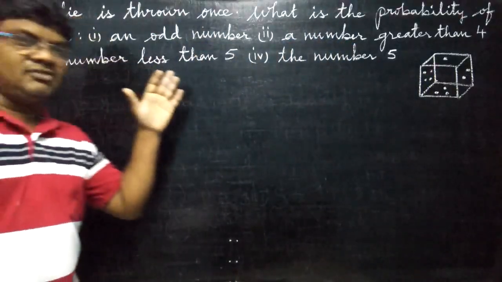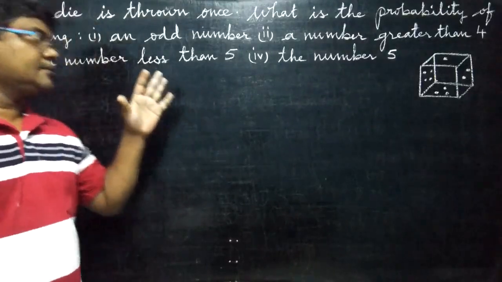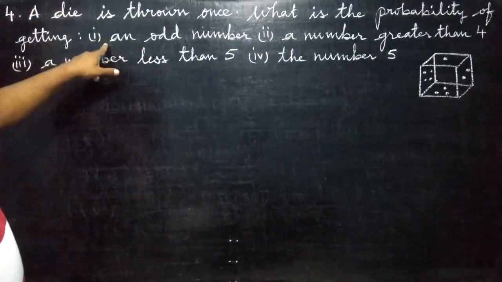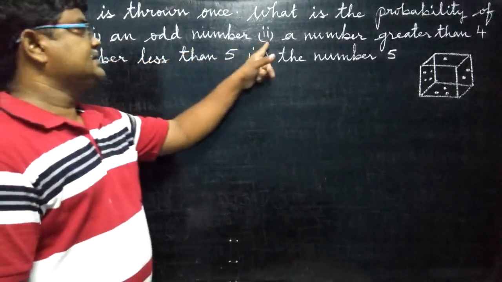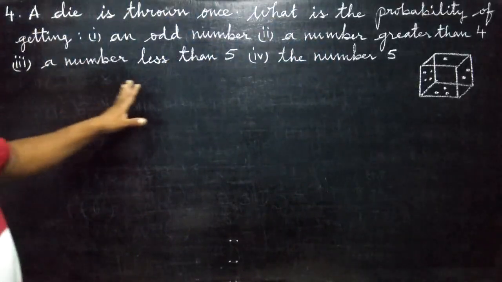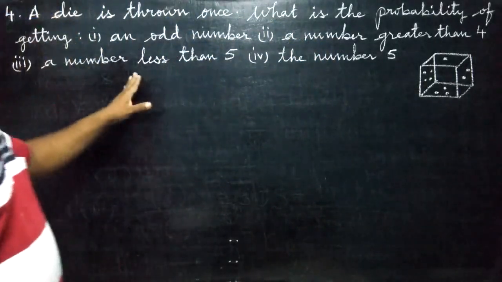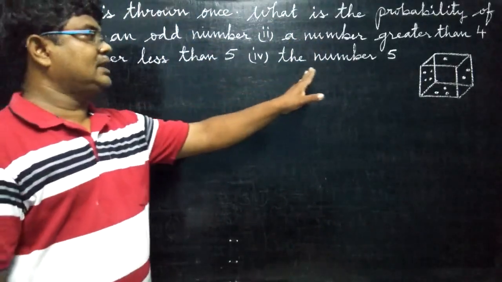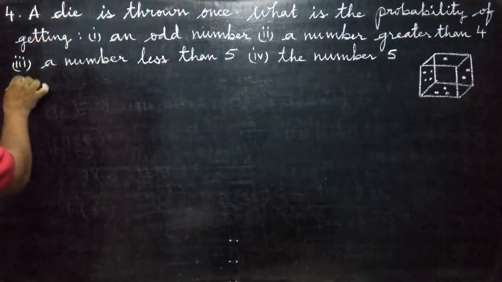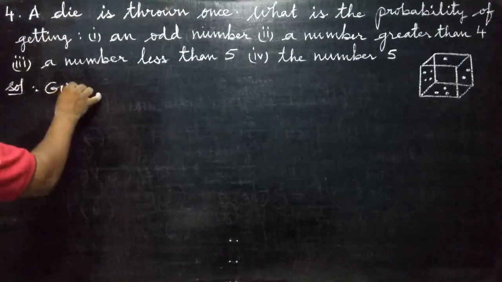So, how many faces will be there in a die? 6 faces. What is the probability of getting, first bit, an odd number; second bit, a number greater than 4; third, a number less than 5; and fourth one, the number 5. So here solution given.